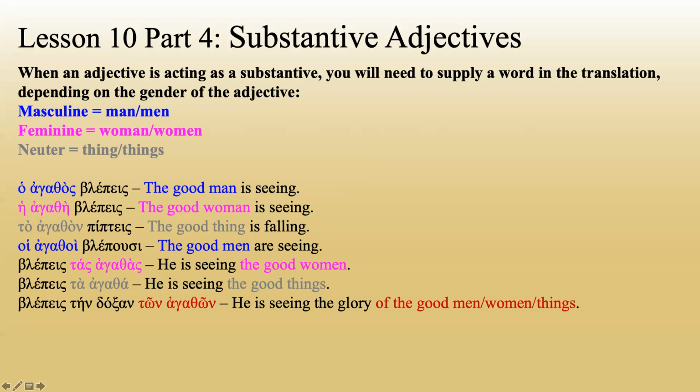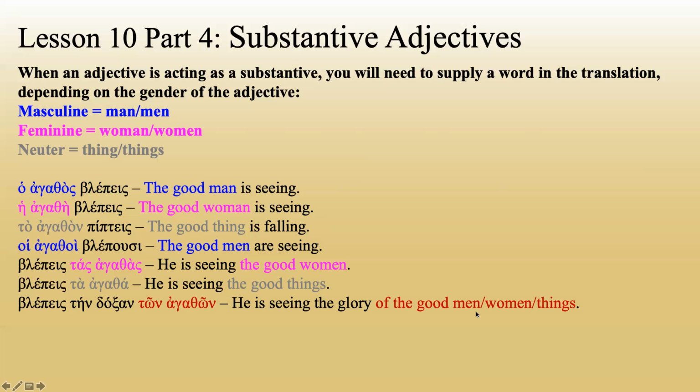We really don't know. Now, anytime you can't tell what gender something is, this is not politically correct, but this is how grammar works, you should default to the masculine or use something that's gender neutral. You can do either one. So you could say he is seeing the glory of the good men, or you could say he is seeing the glory of the good people.